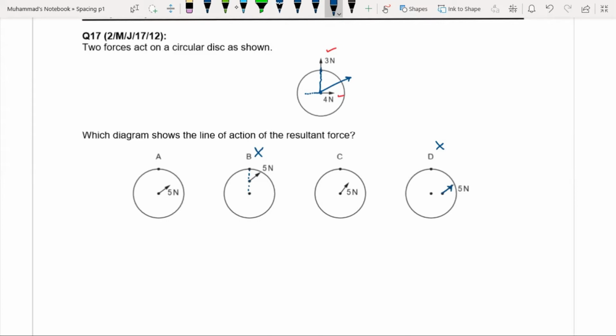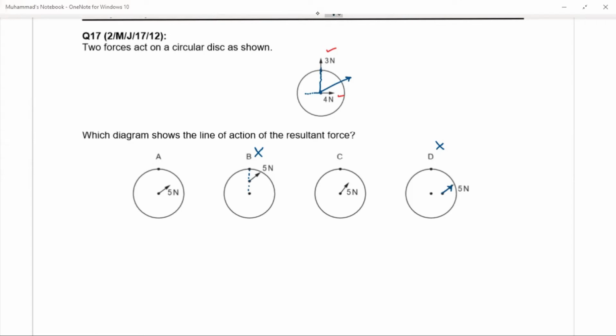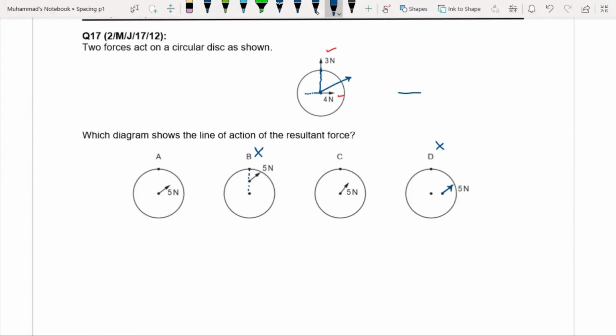And how will you decide whether it is A or C? You know that one of these two vectors is of 4 Newton and the other is of 3 Newton. The resultant should be in this direction, and the magnitude of the resultant force will be obtained using the Pythagoras theorem, as it is a right angle triangle.